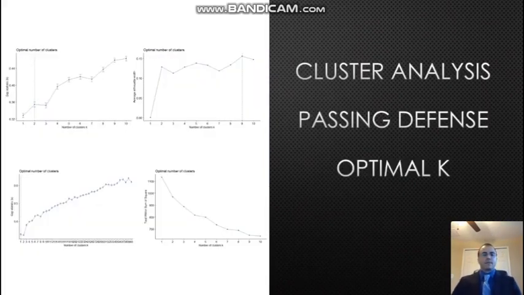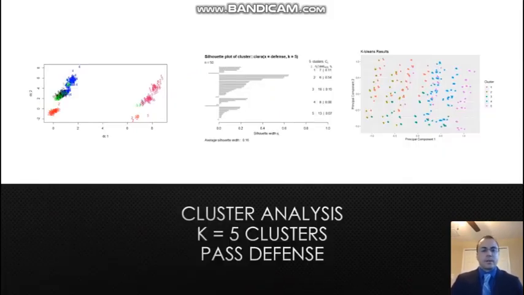Next, we'll look at the passing defense. With the passing defense, we once again ran through the silhouettes to determine the best number of clusters. There really isn't any clear indication. So because none of the silhouettes provided me with a consistent number of clusters to use, I just decided to stick with the number of qualities that I had, which was 5. Here, whether you look at the left graph or the right graph, it looks like the clusters are really mixed together. But it's interesting because when we ran Clara for the silhouettes on 5 clusters, there really wasn't too much conflict between the clusters.